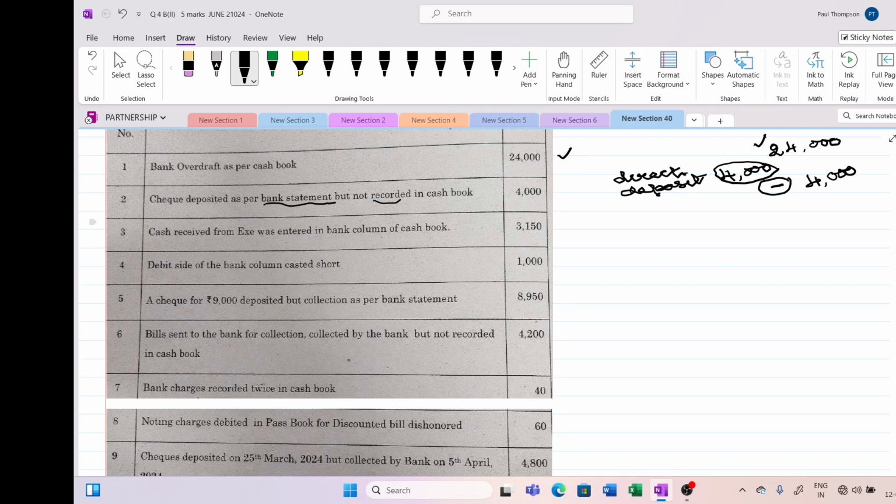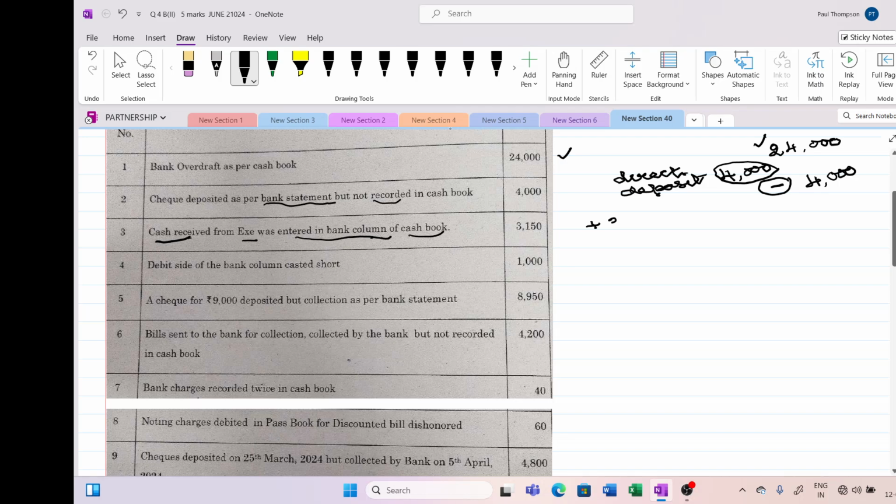Next one, cash received from one person, EXE, entered in the bank column of cash book. Bank column means cash book, but what is received? Cash received. That should go to cash column. It should not come to bank column. Okay, so bank will not recognize it. We have only written 3150 entered.